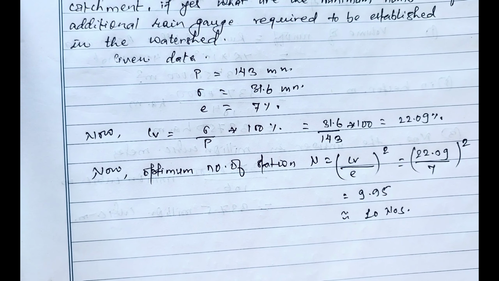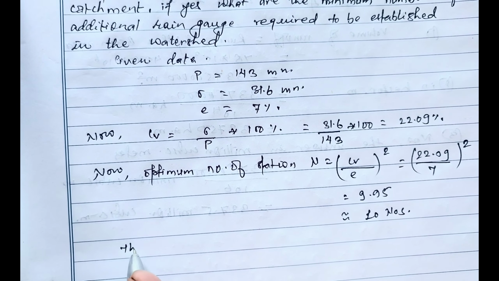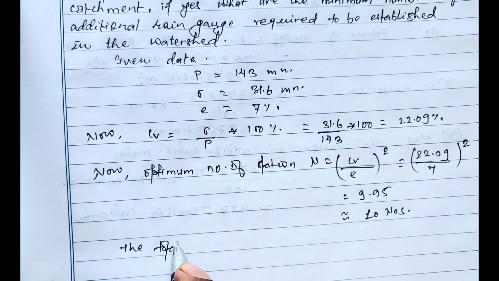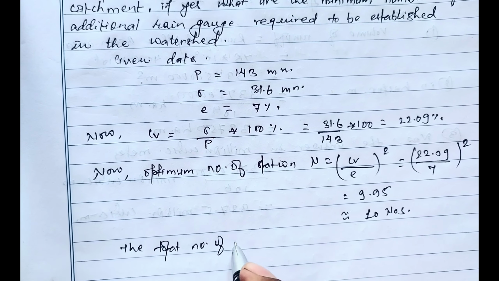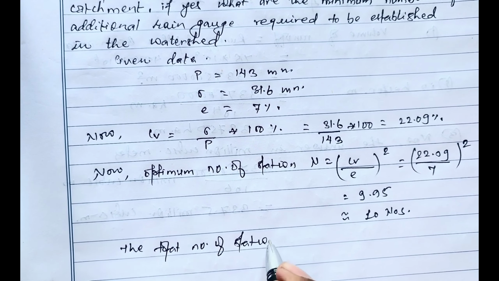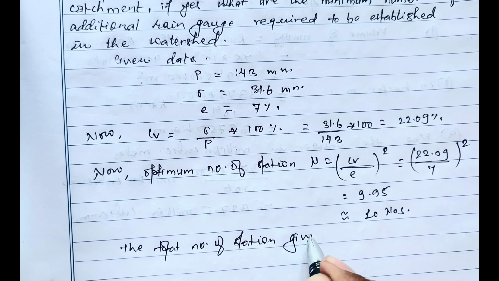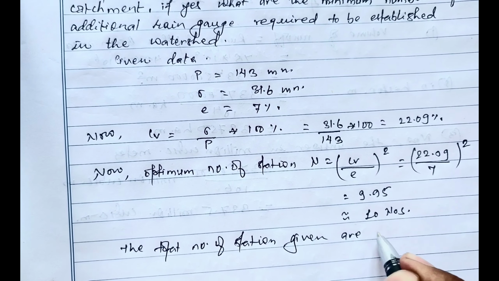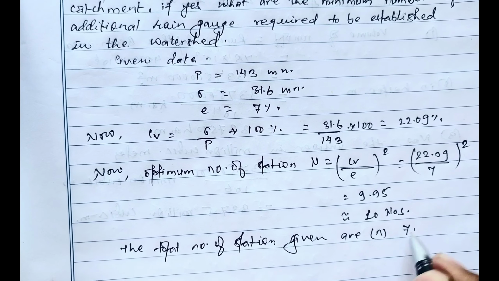Here in our data the total number of stations given are n equals 7.